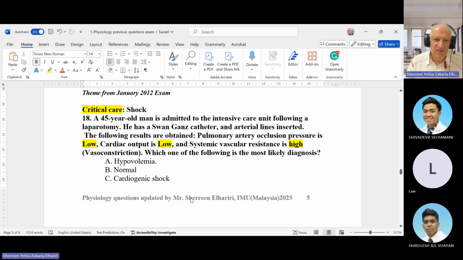Anyone? We have many types of shock. We have normal, septic shock, cardiogenic, hypovolemic. Cardiac output is low. Okay, so it is hypovolemic. We look into the second one to see the difference. So this is hypovolemic shock.